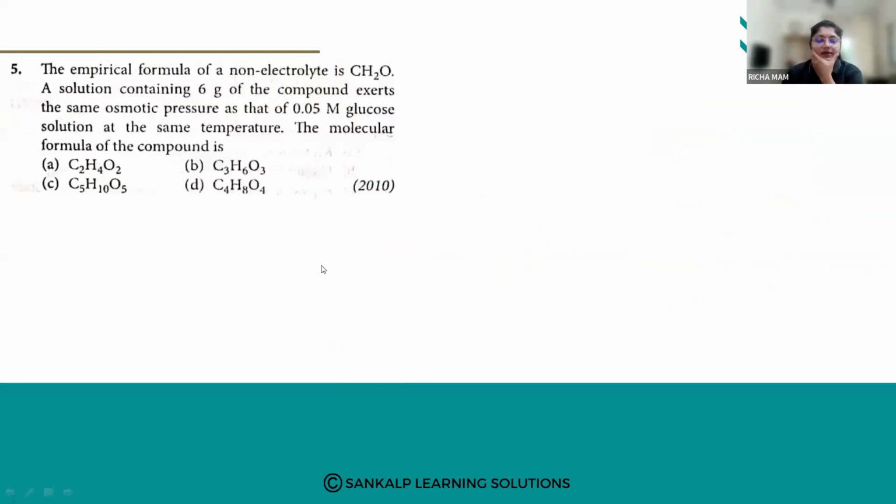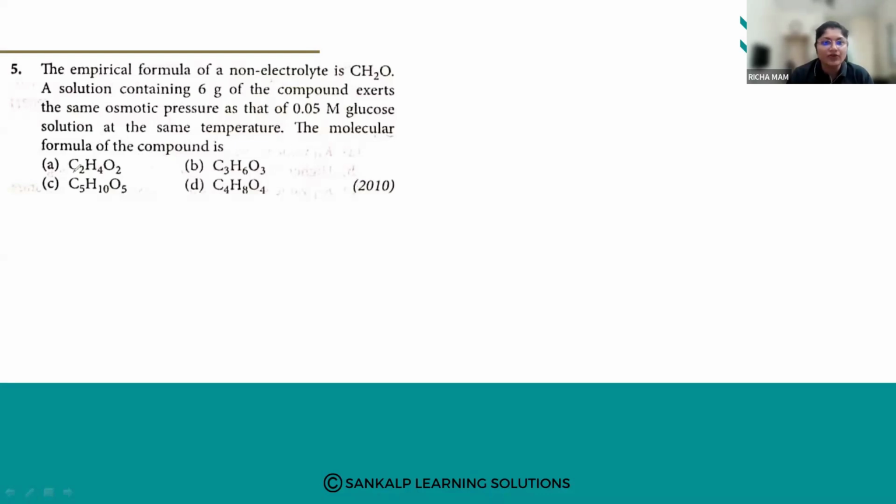The empirical formula of a non-volatile solute is CH2O. A solution containing 6 gram of the compound exerts the same osmotic pressure as that of 0.05 molar glucose solution at the same temperature.